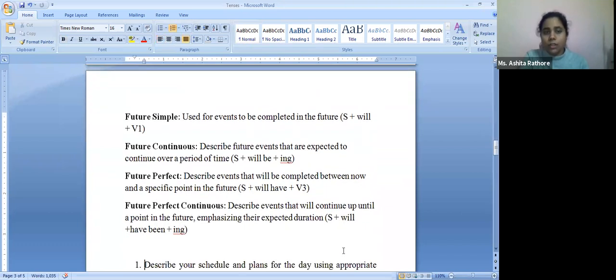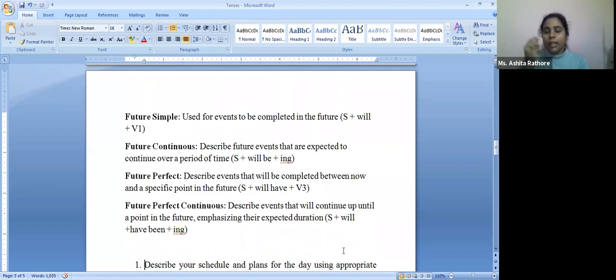Now coming to the future. In simple, our auxiliary verb is will, with the first form of the verb. In future continuous, will be and the ing form. Future perfect, will have plus the third word form. And then future perfect continuous, will have been plus ing.